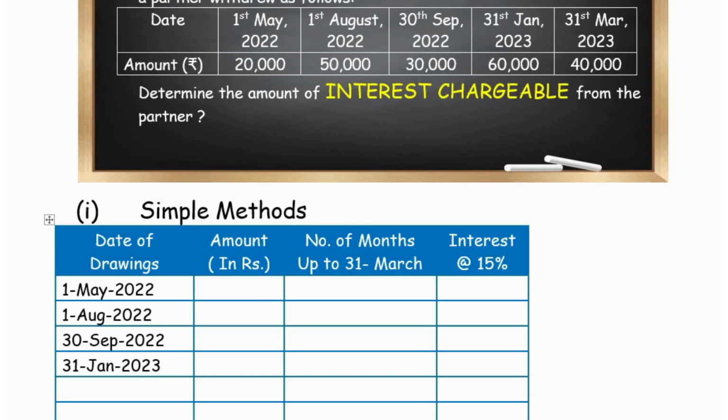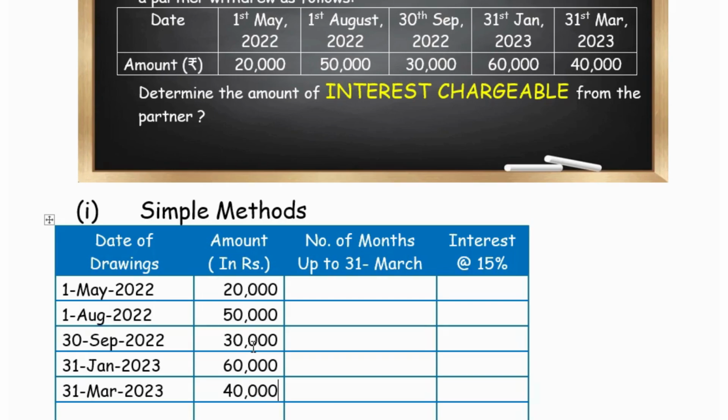And then 31st March 2023. And we are given the amounts. The amount values are 20,000 first drawings, then next is 50,000, then 30,000, then 60,000, then 40,000.